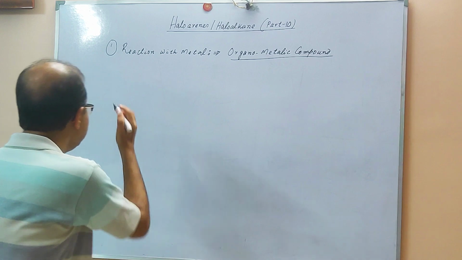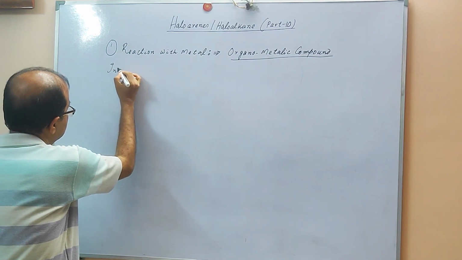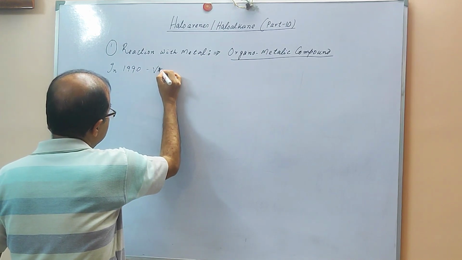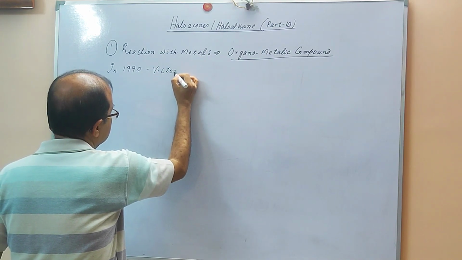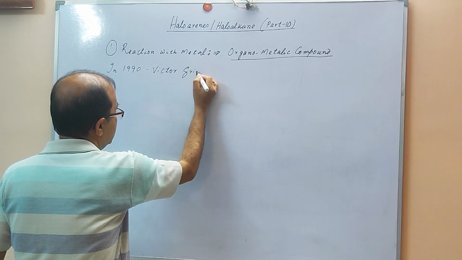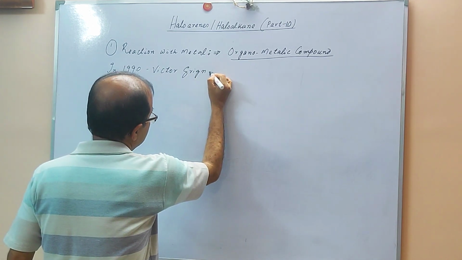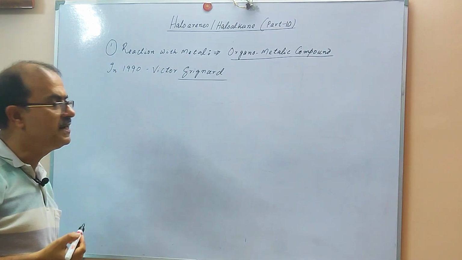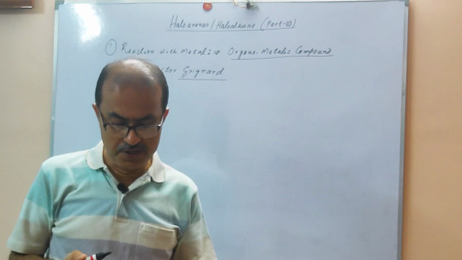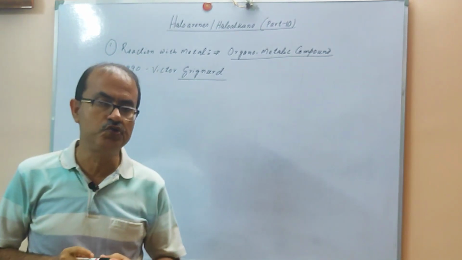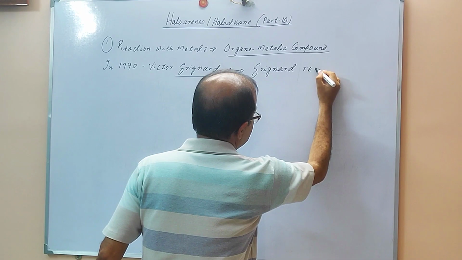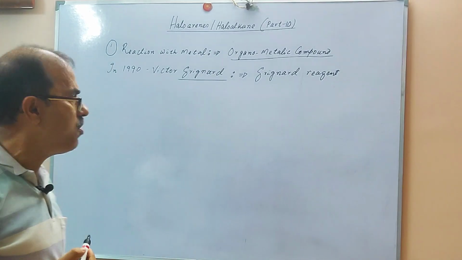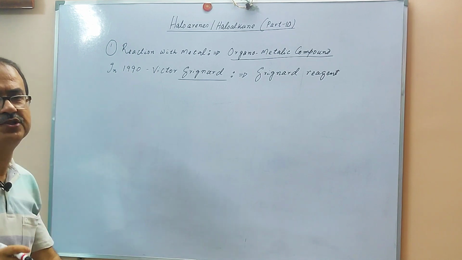In the year 1900, Victor Grignard, a chemist, was able to produce this special type of compound, a reagent we will say.